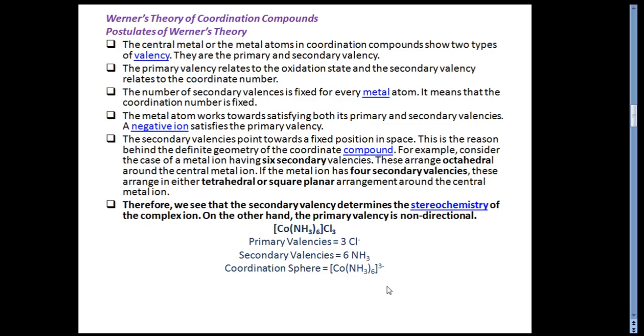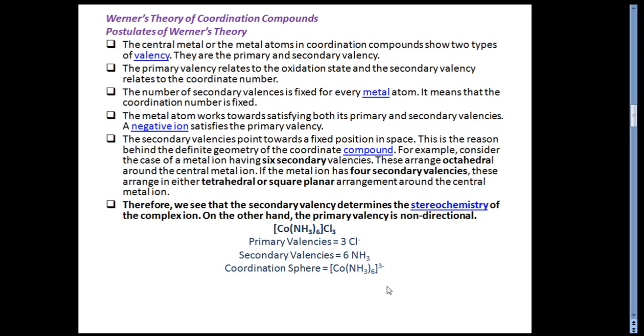The number of secondary valencies is fixed for every metal atom, which means that the coordination number is fixed. The metal atom works towards satisfying both its primary and secondary valency. This is very important. A negative ion satisfies the primary valency. The secondary valency points towards a fixed position in space. This is the reason behind the definite geometry of coordination compounds.